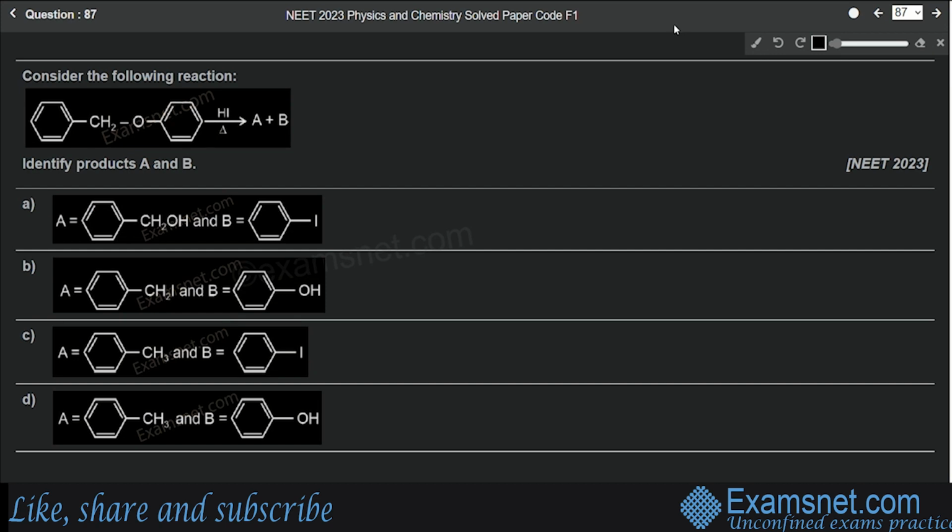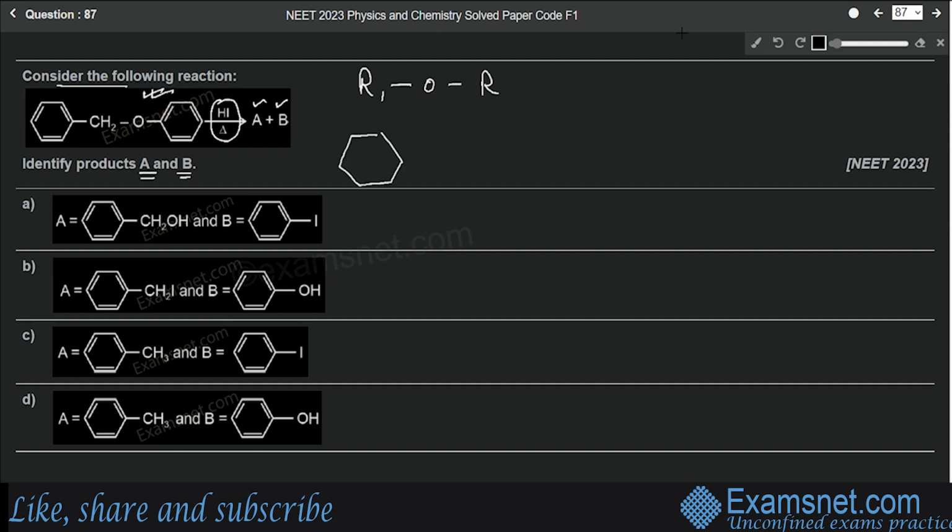Question number 87 is from the chapter Alcohols, Phenols and Ethers, and the question is, consider the following reaction and identify products A and B. Okay, so we can see that in this reaction we have an ether and it is being heated with hydrogen iodide to give two products A and B, and we have to identify these two products. Okay, so we know that the general formula of ether is R1OR2. So let's draw this reactant again, the structure of this reactant.